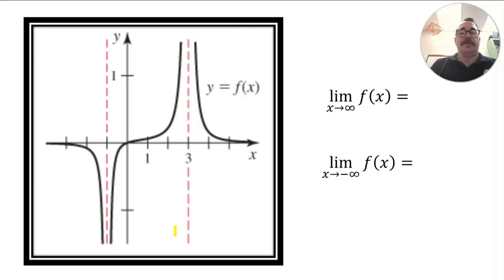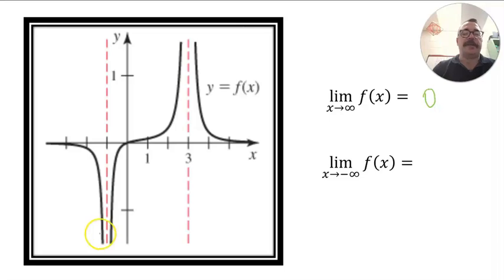All right, so remember, if we've got a graph, the best we can do is use the graph to make an educated determination, not an educated guess, about what the function is doing. So it looks like as x is going to infinity, what does that mean? That means we are going along the function and we're saying, okay, we're taking our x this way. What is my function doing? It looks like our function is flattening out right here at 0. So as x goes to infinity, we would say that the limit of f of x would be 0.